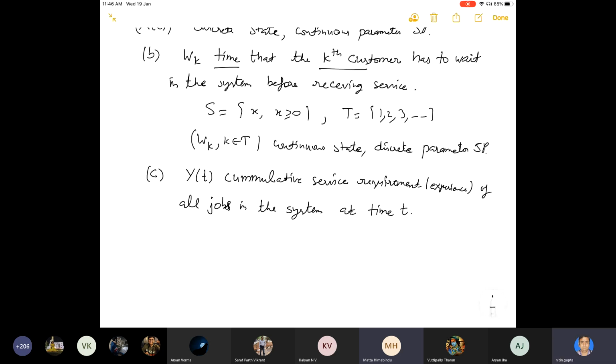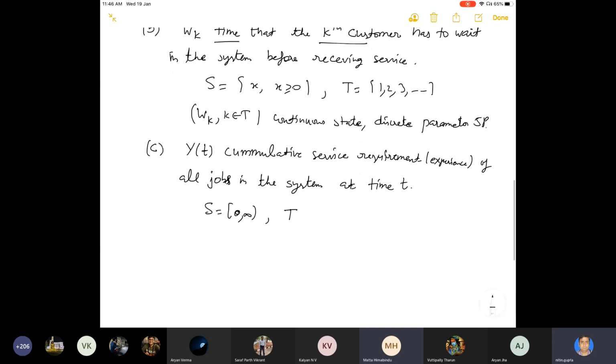So here the service requirement may be, for example, 1 year, 1.1 year, and so on. So that means this is 0 to infinity. And t is basically the time, t is also continuous here.